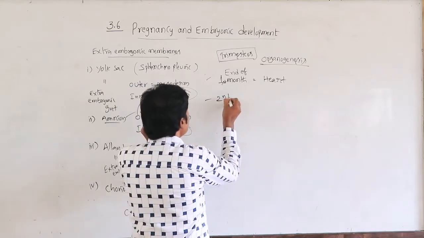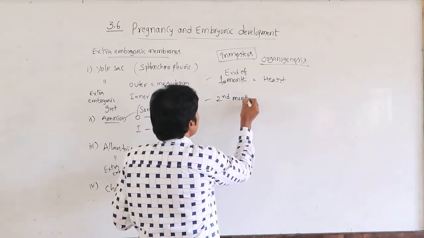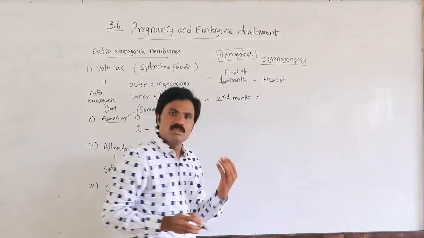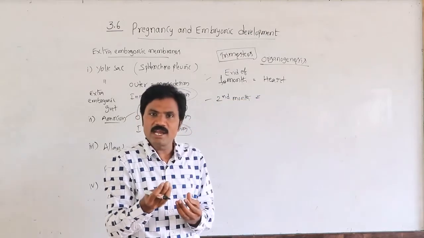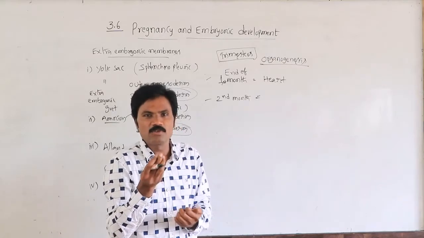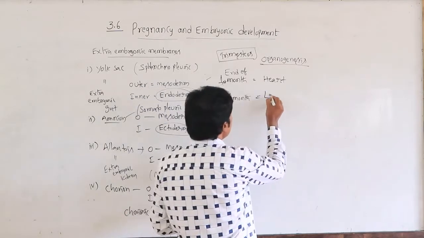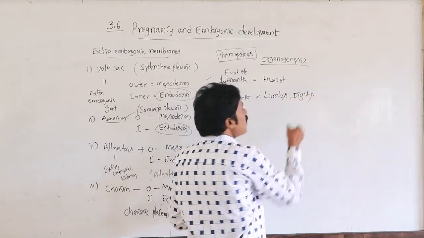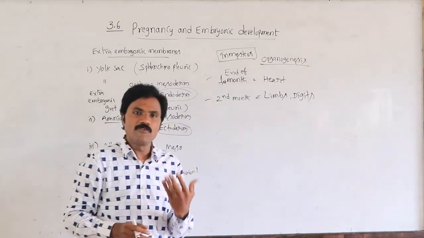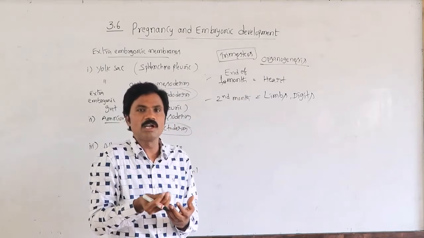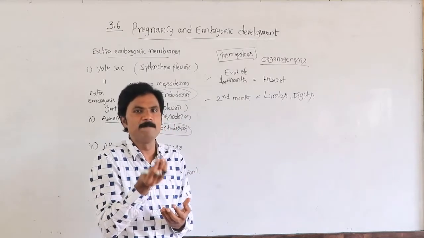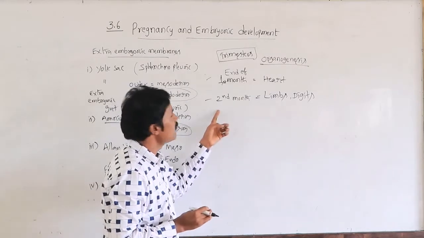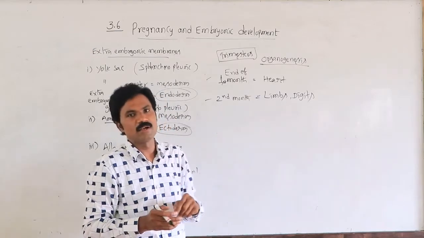Then in the second month, by the end of the second month, the limbs as well as the digits are formed. The limbs as well as the digits form, ready to sprout, ready to originate as limb buds. They will be formed by the end of the second month.